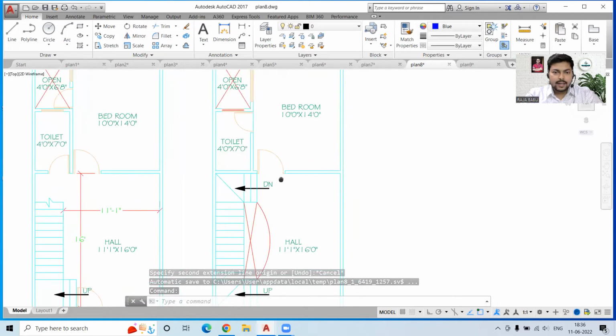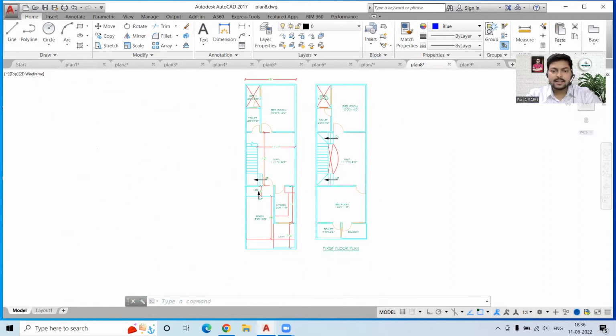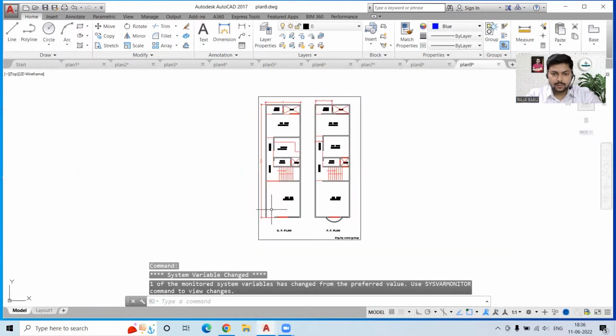Now, again, we have this open space. Okay, so this is better. This is a good plan. I can be assured about that.